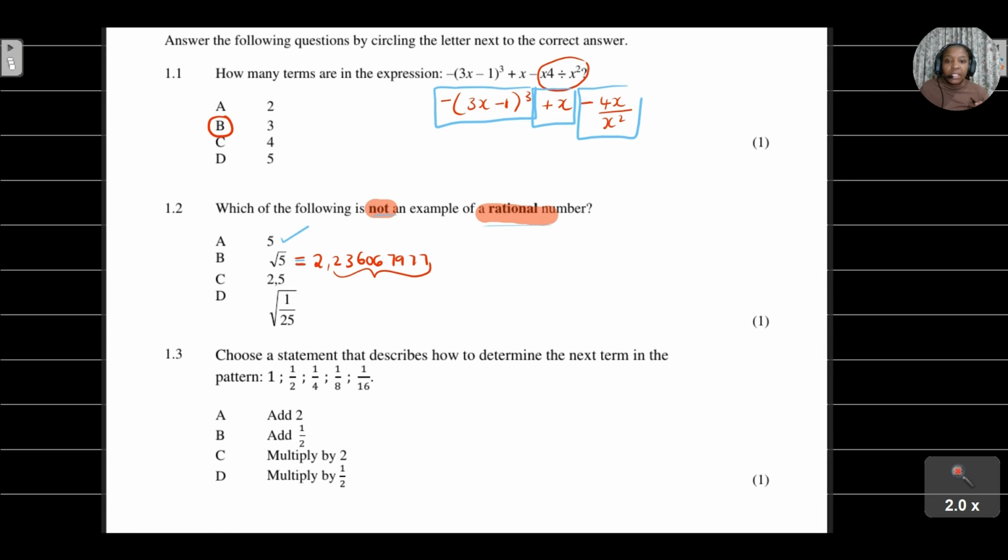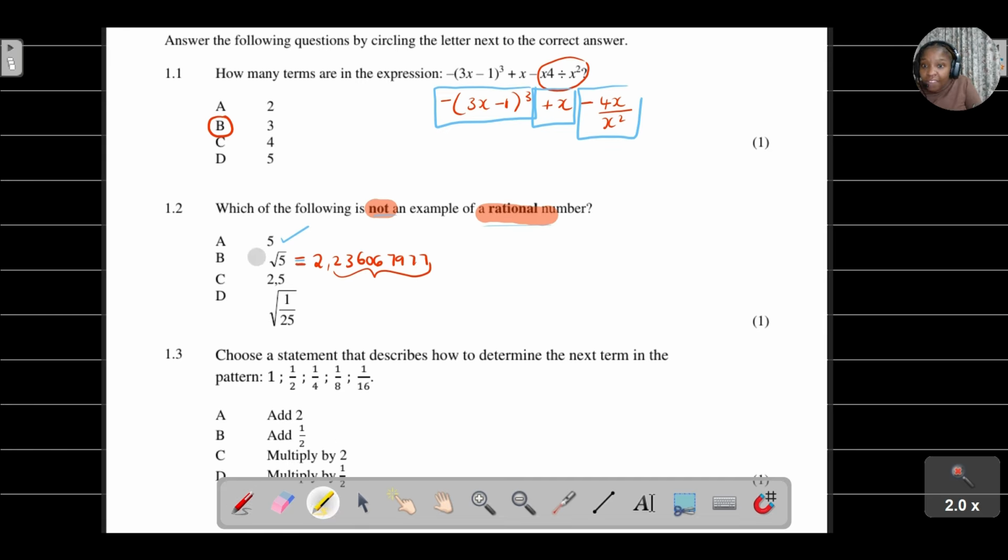Do you see? We're not getting a 2,3333 or a 2,232323. They're non-repetitive. So already that is telling us that the square root of 5 is definitely what? An irrational number. Okay, let's continue.